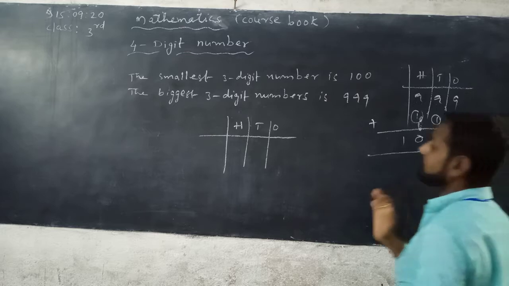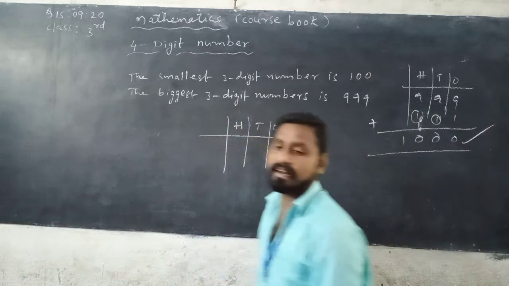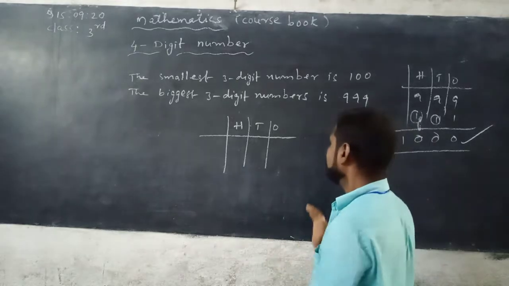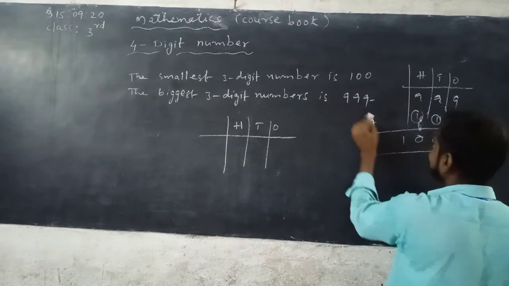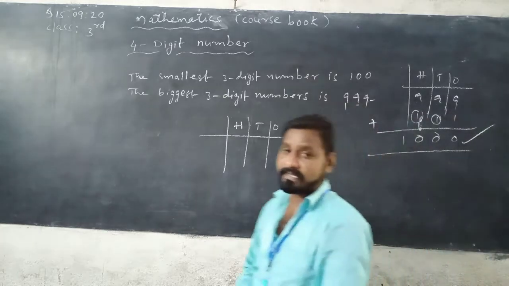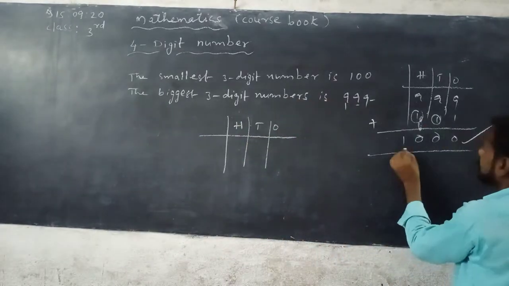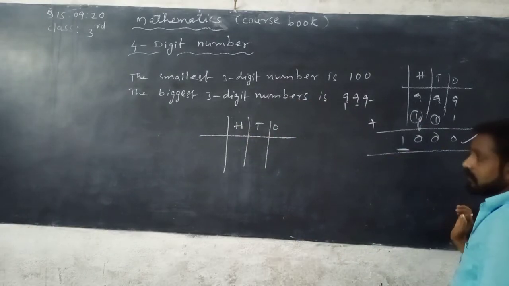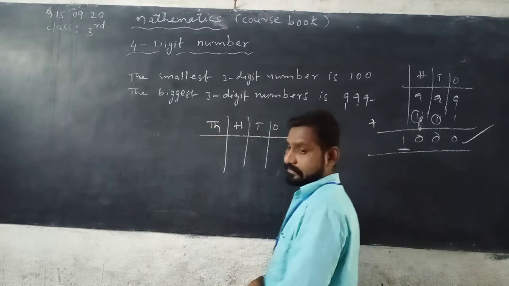999 has 3 places from right to left in a given number. According to the place value chart, from right to left, the first place is called ones place, the second is called tens place, and the third place is called hundreds place. Now you can form a new place, that is the fourth place. This is called the thousands place.